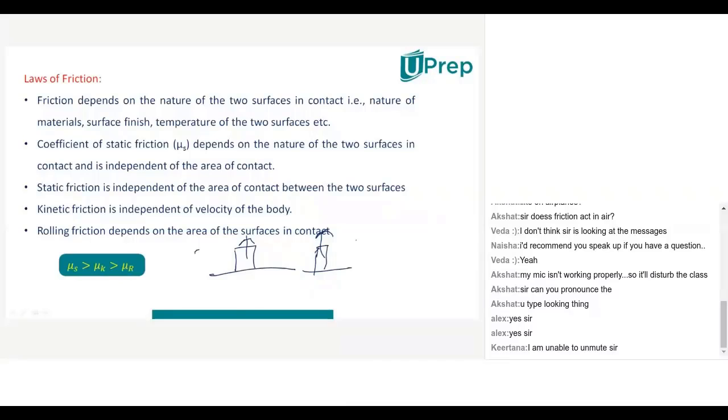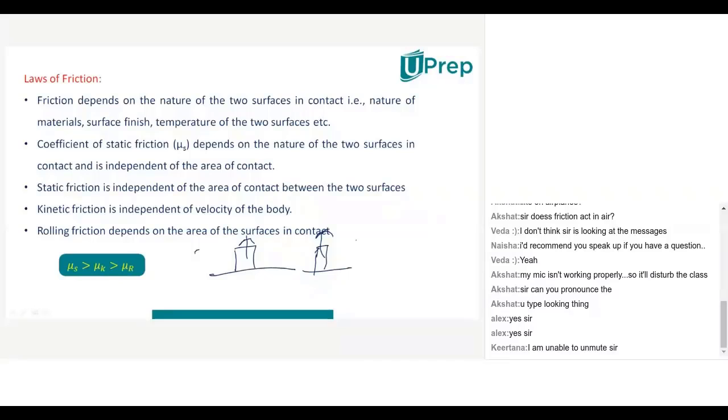So you are confusing here. For that only I asked a question here. Now static friction will not depend upon area of the contact. If contact area is more or less, when it is in a state of rest, to lift it, you have to apply the same force. Okay, Kavya, okay. Okay, sir, I got it. Right. Now static friction is independent of area of contact between two surfaces. That only I explained. But kinetic friction is dependent on area of contact.